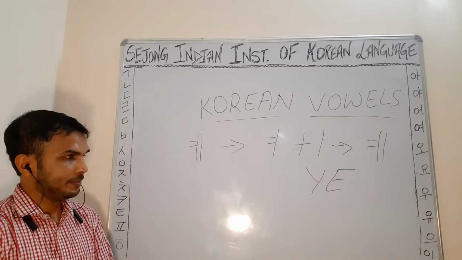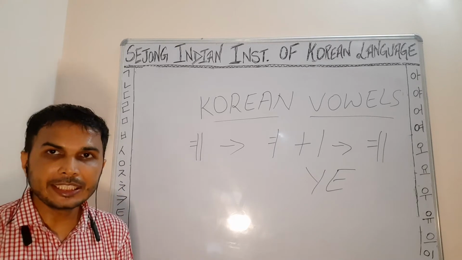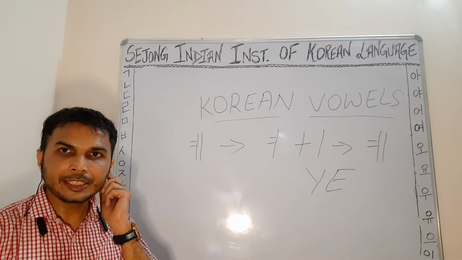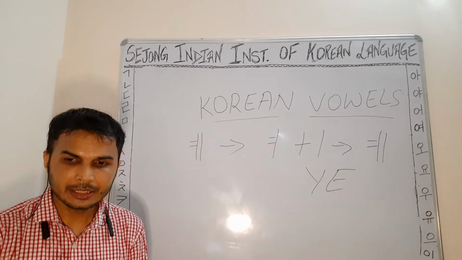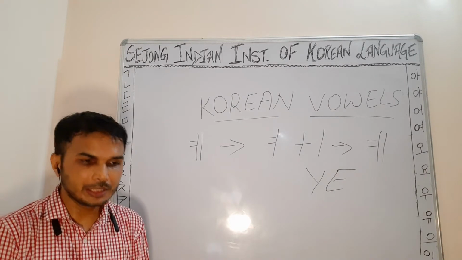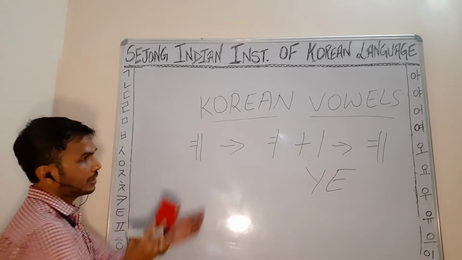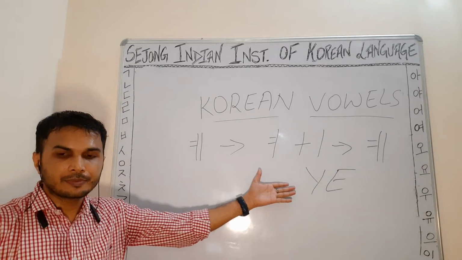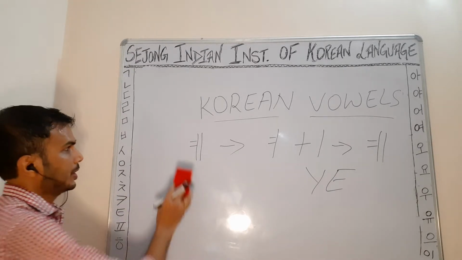Then next diphthong is ui. Next Korean diphthong is ui. Yes, right. Ui. Just, can I erase this one? This part? Yeah, thank you.